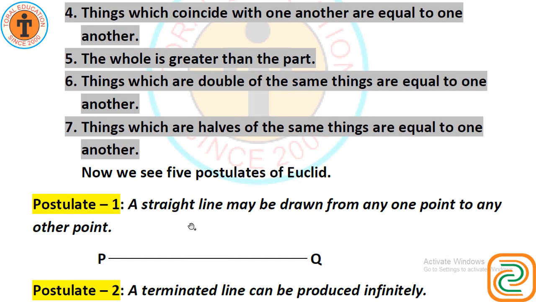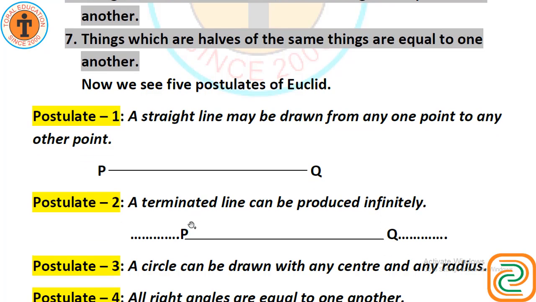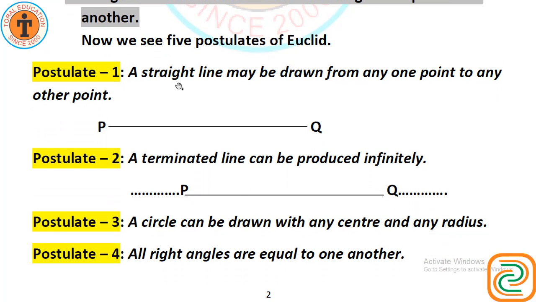Now we are seeing 5 postulates of Euclid. Here are 5 postulates. Postulate number 1. A straight line may be drawn from any one point to any other point. Suppose this is one point P. We can draw a straight line from P to Q. You can draw from P to another point. So from one point to another point, a straight line can be drawn.